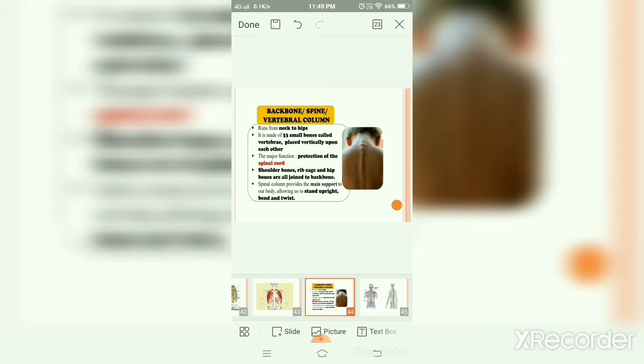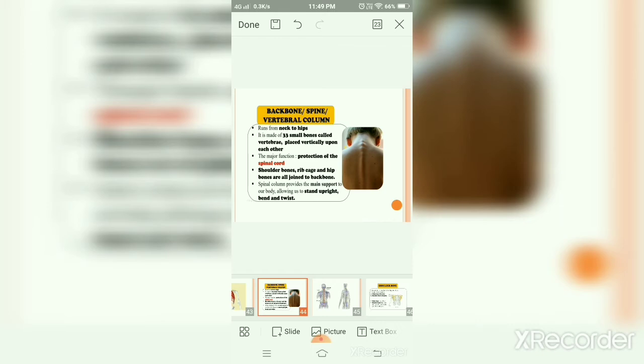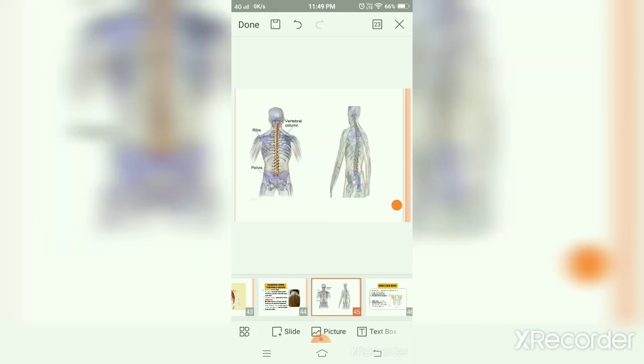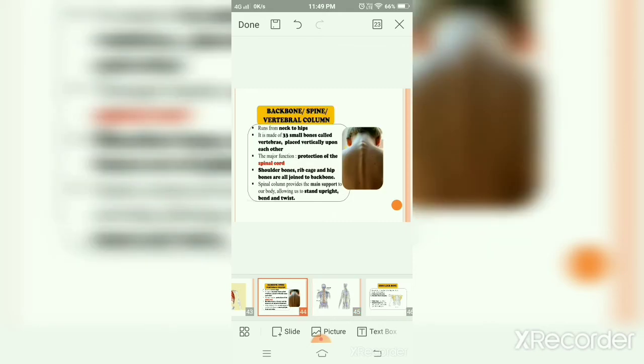Spinal cord provides the main support to our body. It allows us to stand upright, bend and twist. It is the main support system of our body, right? Also, shoulder bones, rib cage and hip bones are all joined to backbone. As you can see, your shoulder bone, your rib cage and your hip bones are all joined to your backbone, right? Okay, so this was all about backbone.